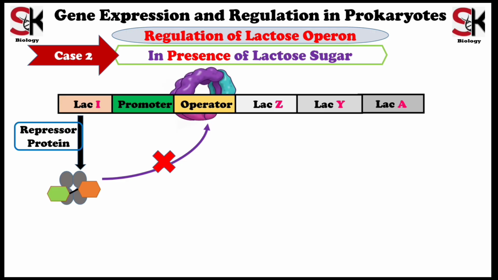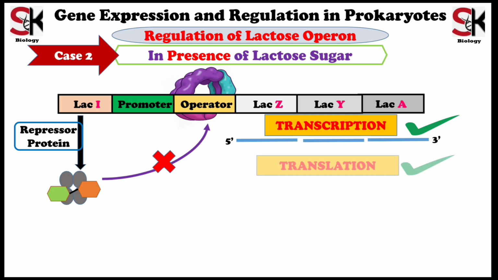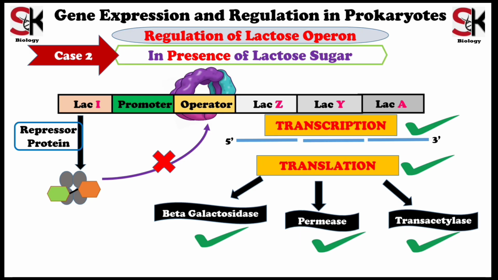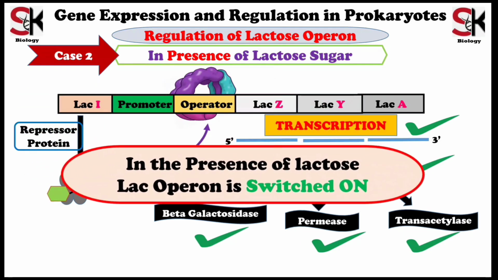As soon as RNA polymerase binds, it transcribes all the structural genes, producing three different mRNAs. These three different mRNAs get translated into three respective proteins, that is beta-galactosidase, permease and trans-acetylase. So it concludes that in the presence of lactose, the Lac-Operon is switched on.